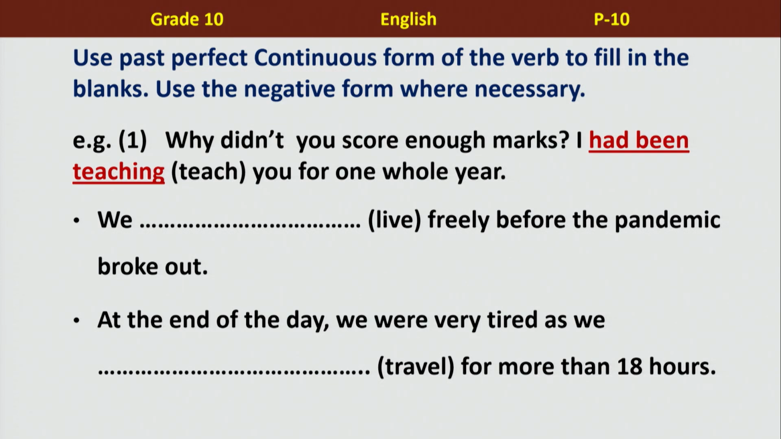Let's look at the first sentence there. We blank lived freely before the pandemic broke out. So it has to be we had been living. Because now we are not living freely, we have to wear the mask and we have to be careful. It's better to stay at home as well. Yes, wash hands everywhere we go. Yes. And the next one, at the end of the day, we were very tired as we had been travelling for more than 18 hours. Oh yes. That's why you're tired.